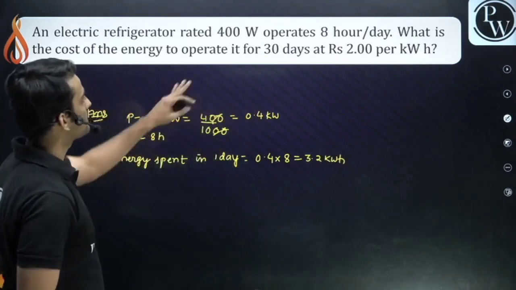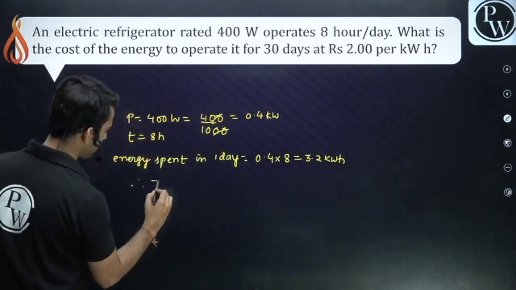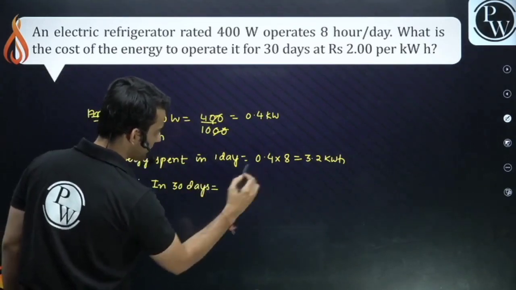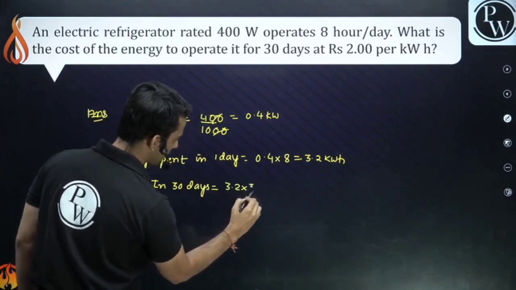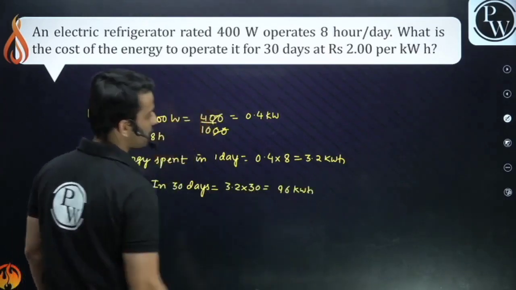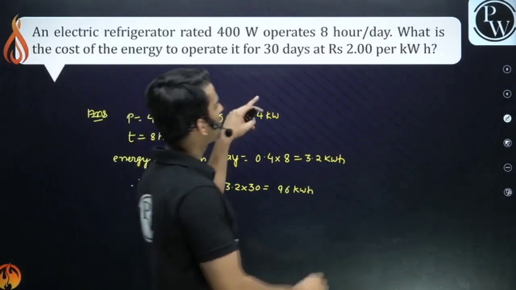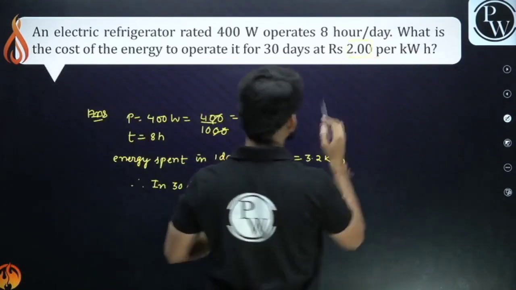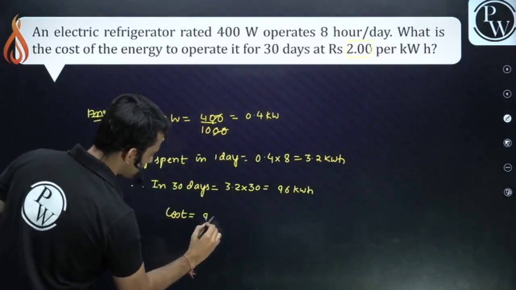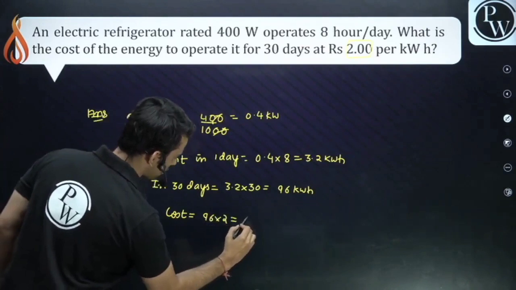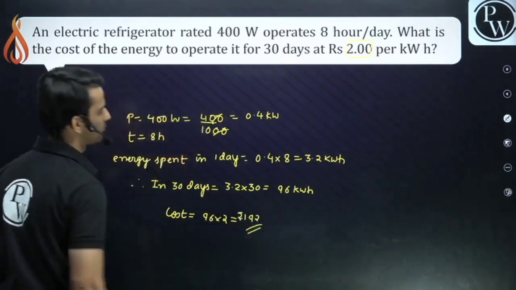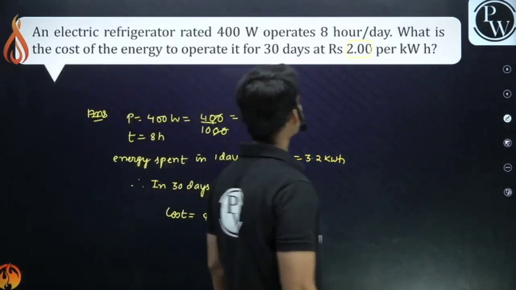So what is the energy spent in 30 days? In a single day it is 3.2. For 30 days it is into 30. So it is 96 kilowatt hour, right? For 30 days. What is the cost of 1 kilowatt hour? 2 rupees. So how much is the cost, guys, of electrical energy? 96 into 2. So it is 192 rupees. This is the cost for it.